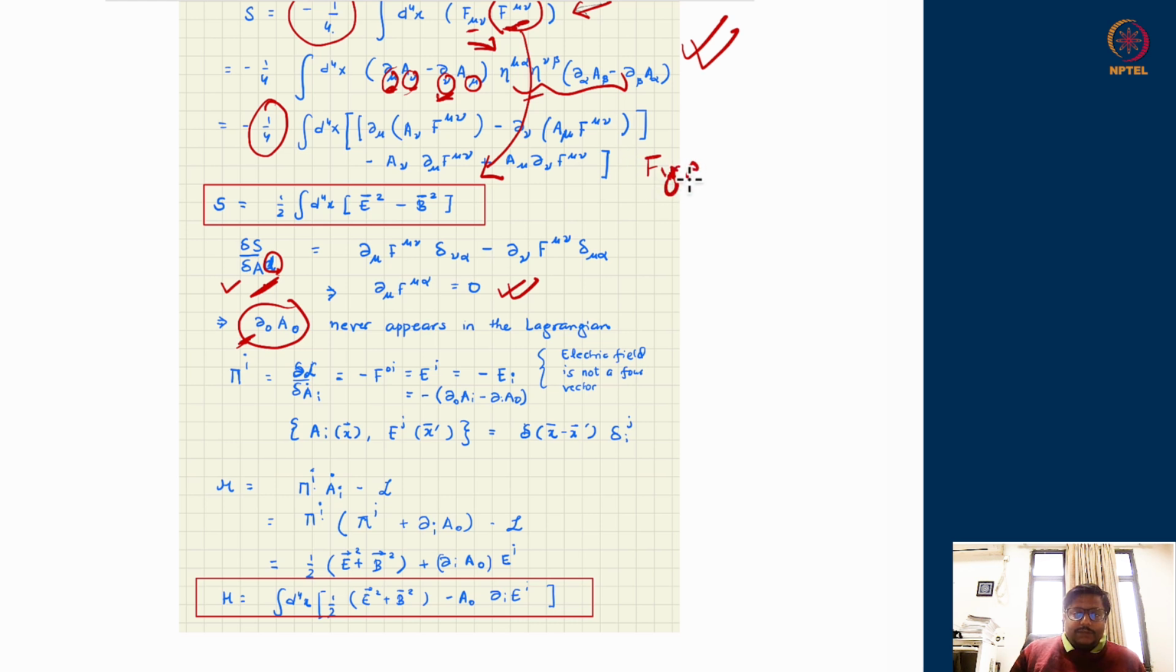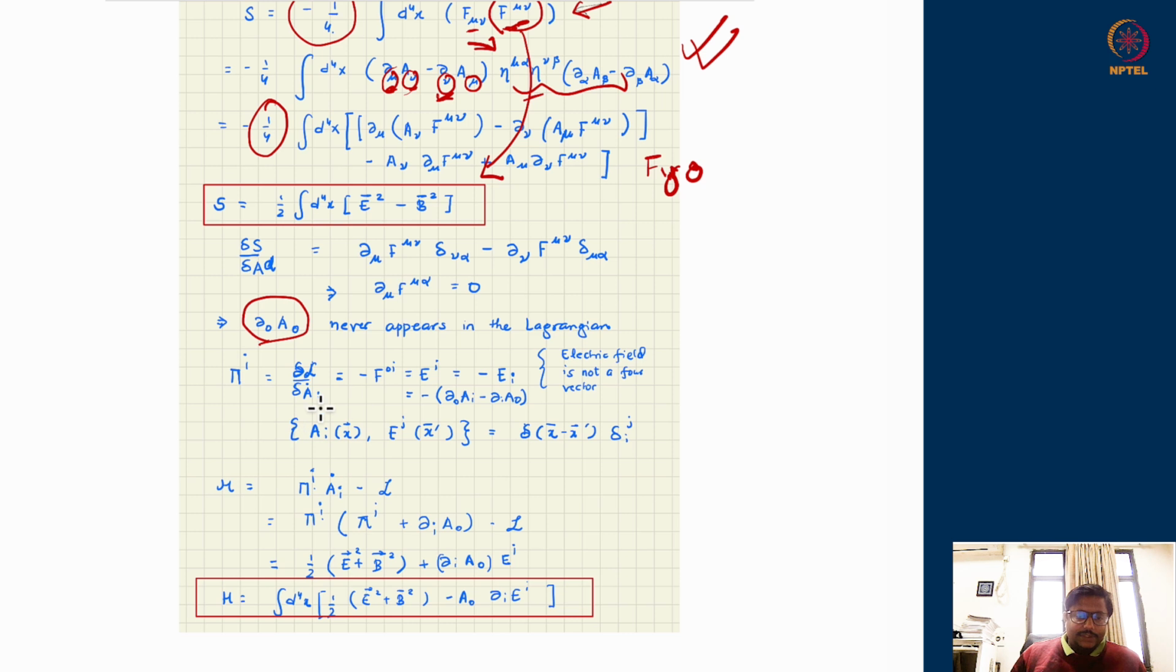So when f00 is 0, that means this is the place where del 0 a0 would have appeared, but it is 0, therefore it does not appear. So two things: I have a well-defined Lagrangian, and I have the appearance that del 0 a0 never appears. That means this is not a dynamical theory for a0. a0's derivative never appears in the Lagrangian.